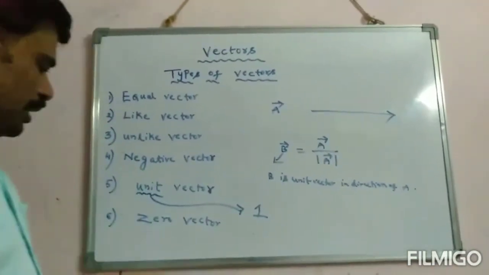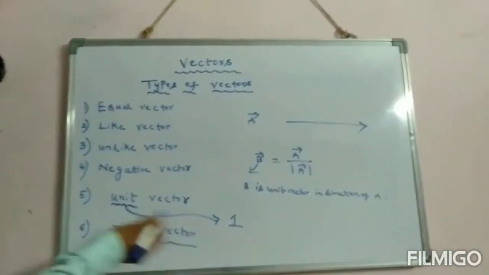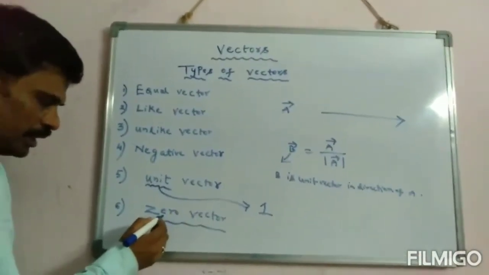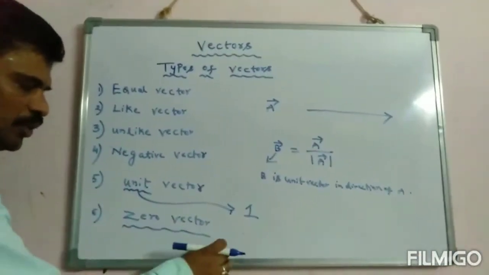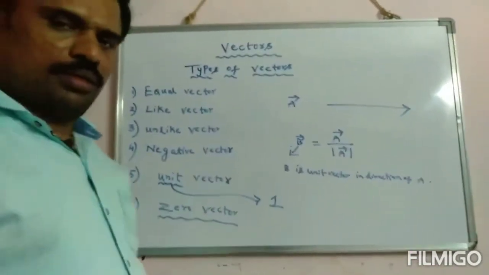Right. Next, the last one is zero vector. Just now I said unit is nothing but magnitude should be 1. In the same manner, if the magnitude is 0, then we call that vector a zero vector.